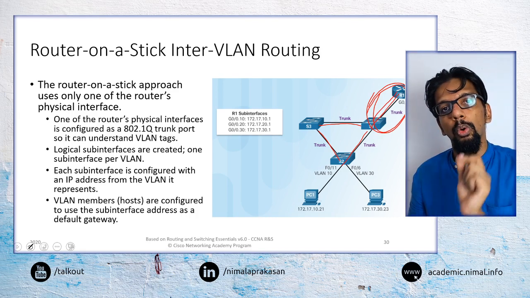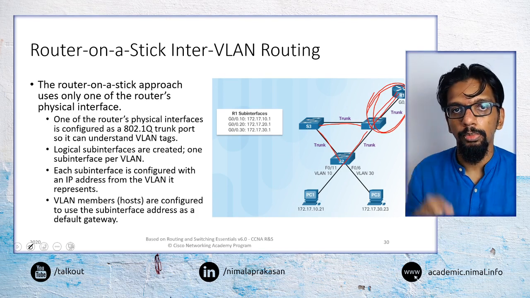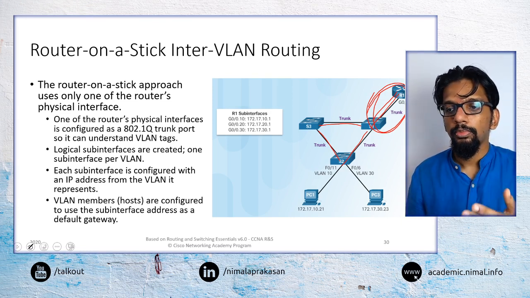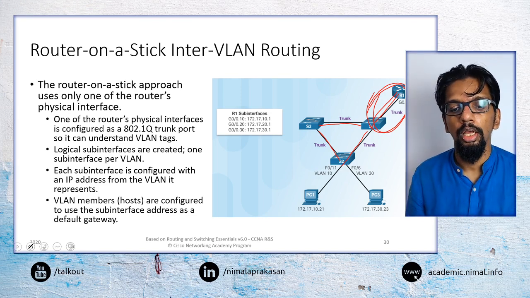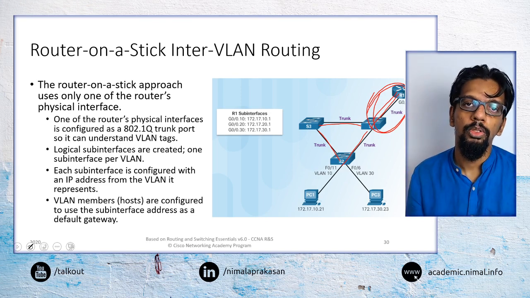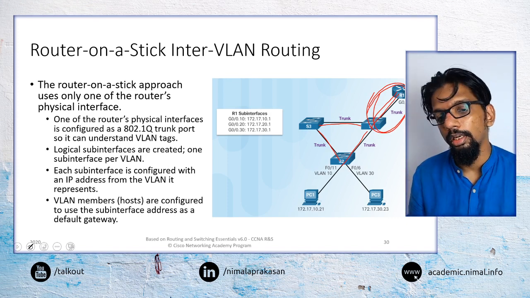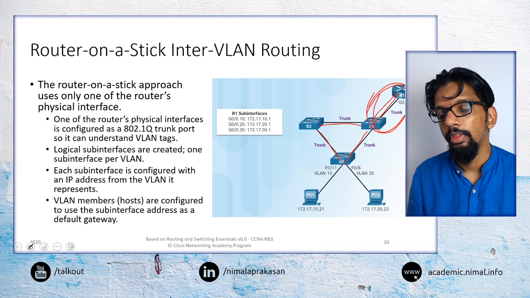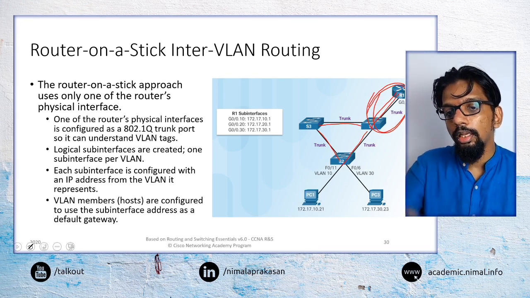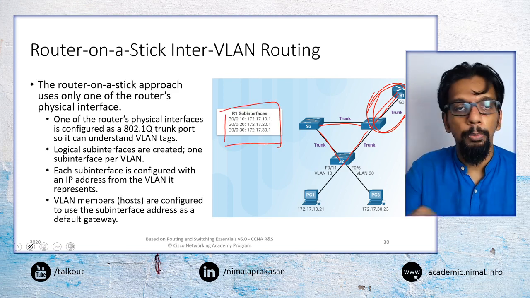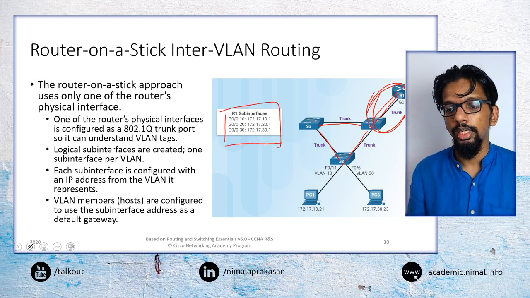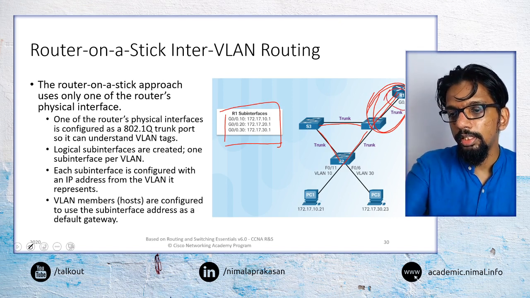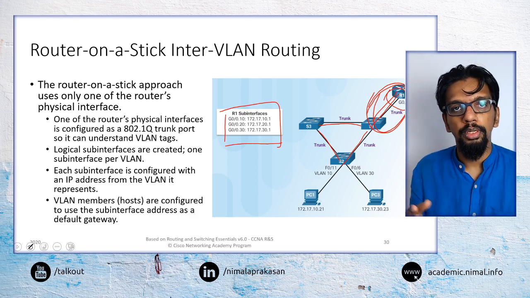So now we only need one physical interface from the router connected to the switch, and that interface will be configured to support all those VLANs that are going to be carried. And if we have a number of networks belonging to these 3 different VLANs, we would have to configure this interface with sub interfaces.